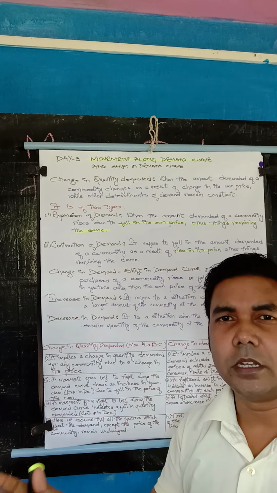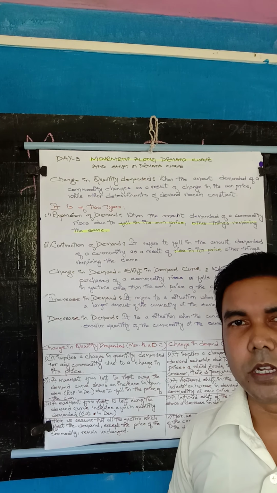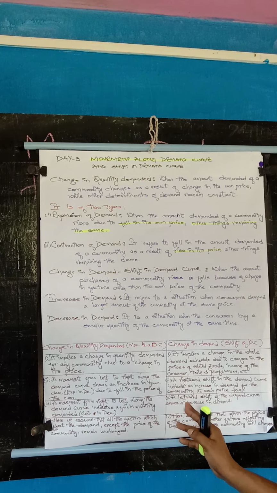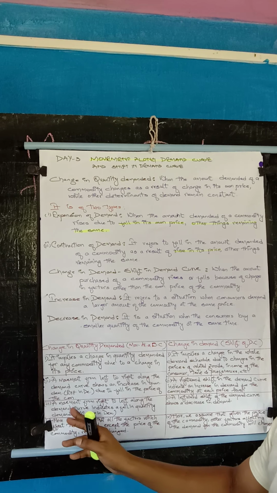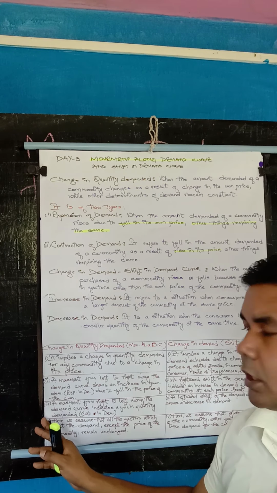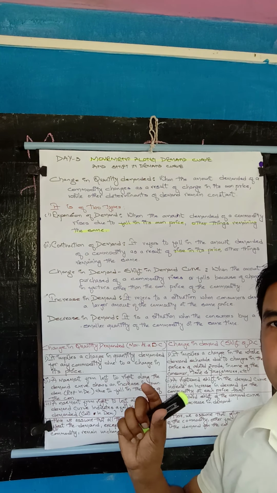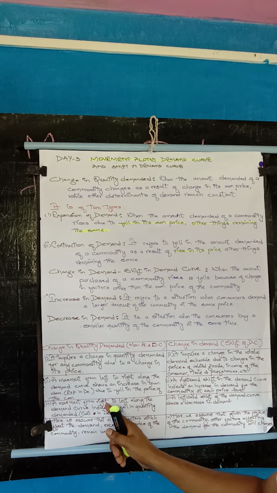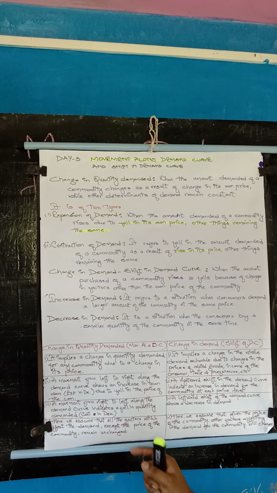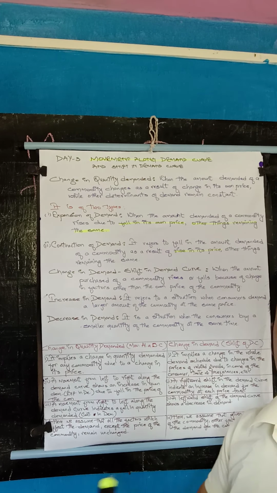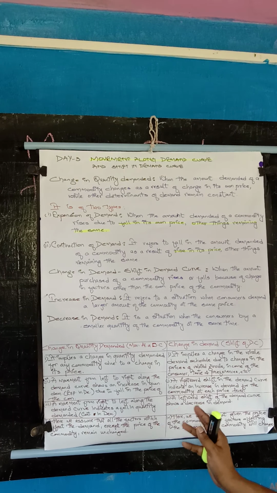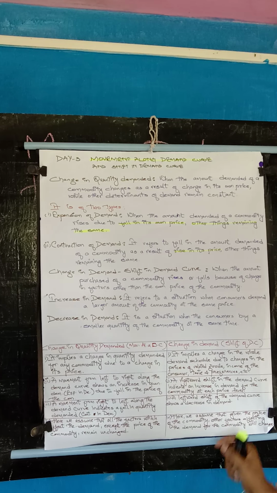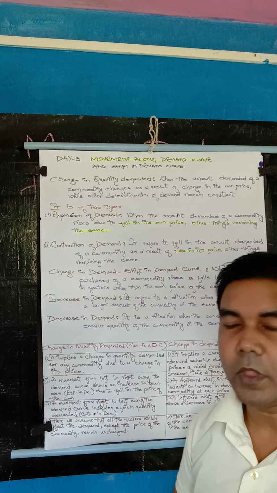And here, movement from right to left along the demand curve indicates contraction of demand. Try to understand the point: movement is the word which is said here. And a leftward shift of the demand curve shows a decrease in demand.